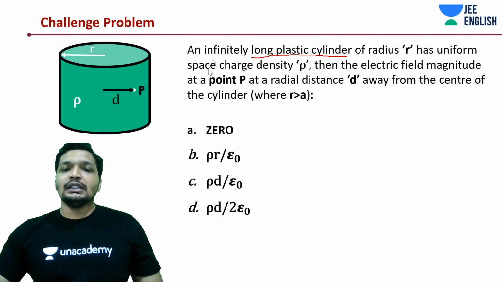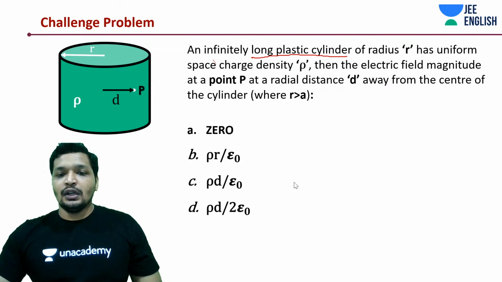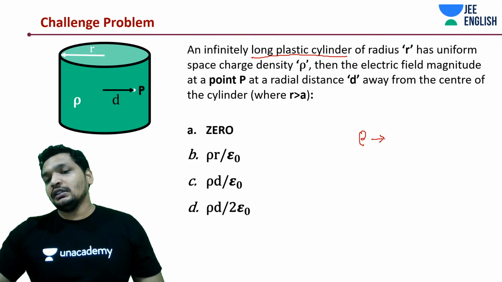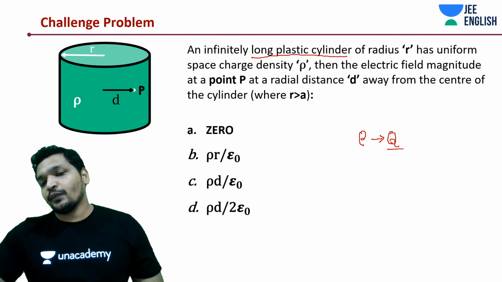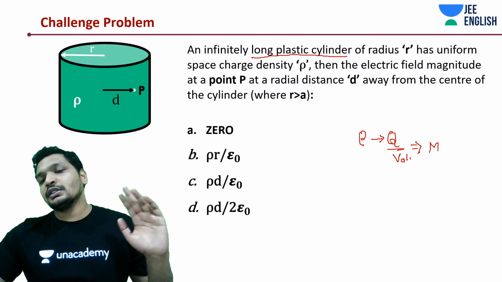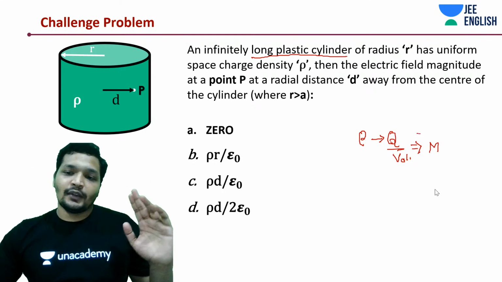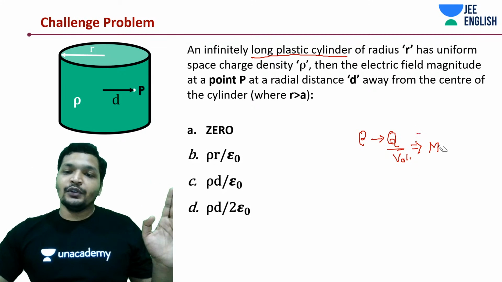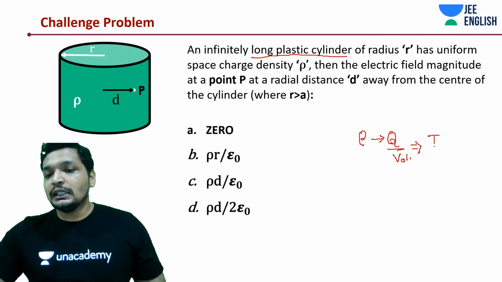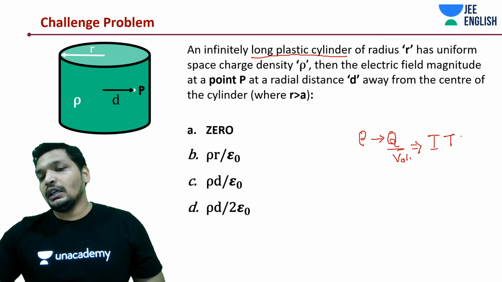So this spatial charge density is q by volume. I'm going to write down the dimensional formula. This is going to be something like M to the power 0, I T, L to the power minus 3.